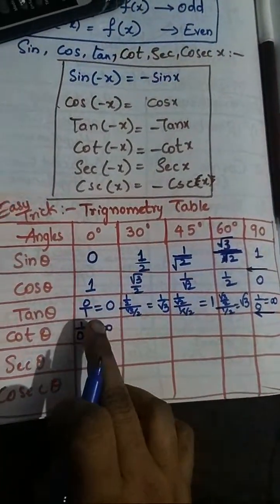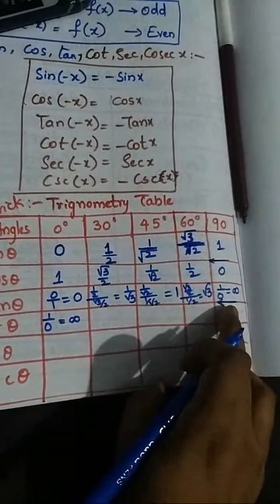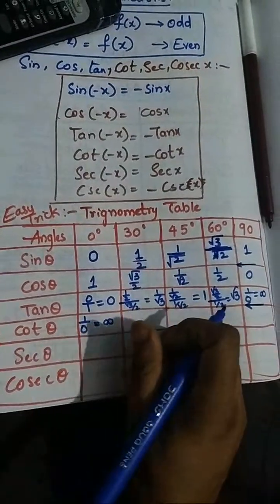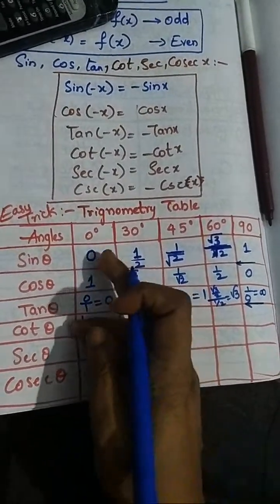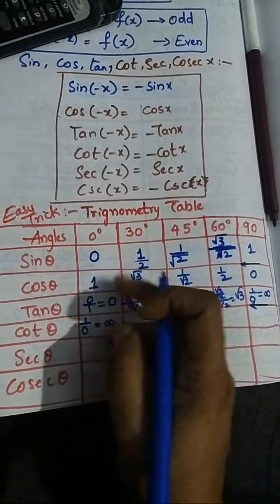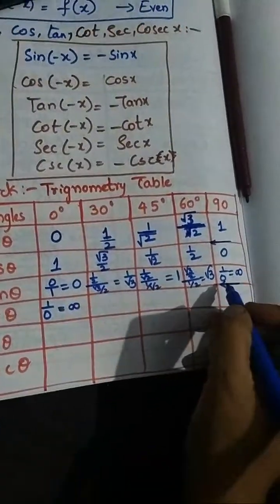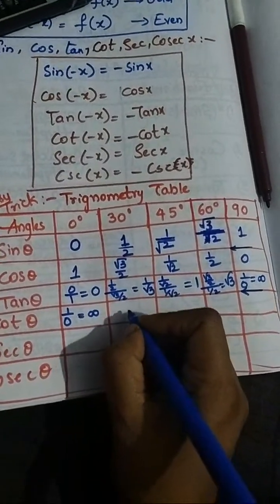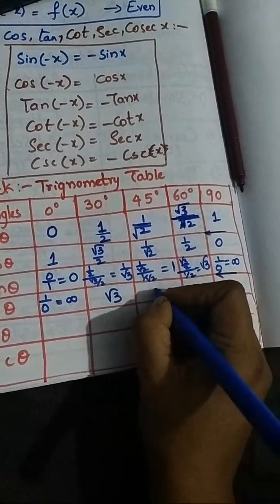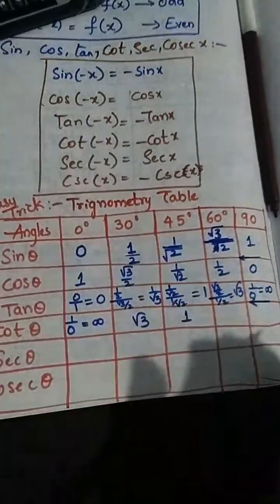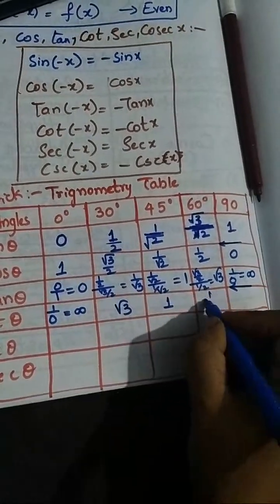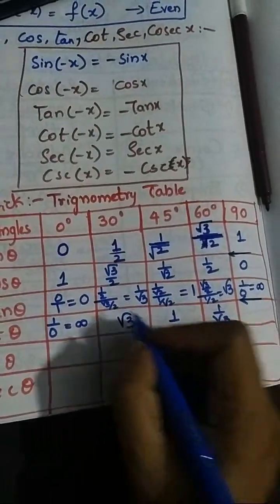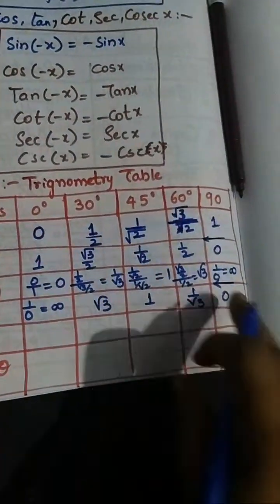We don't want to discuss the sin by cos values any more; we have to write the reverse values. Infinity, write down here root 3 and 1 here, and 1 by root 3 here, 1 by root 3. Now 0 here, the left one.